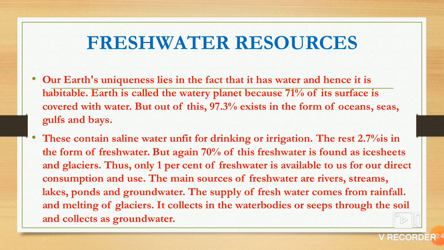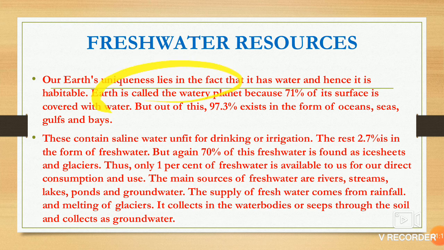The force of falling water, meaning when the water is falling from a great height, is used to produce hydroelectricity. When the electricity is produced with the force of falling water, that is hydroelectricity. It is one of the main sources of energy required in factories, offices and homes. Now the topic which we are going to start today is freshwater resources.